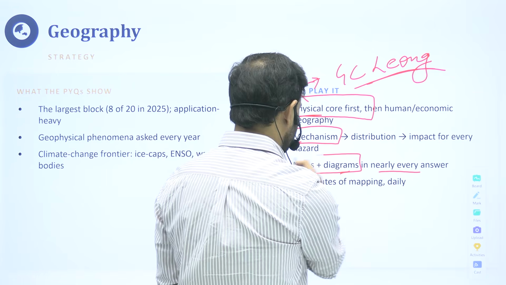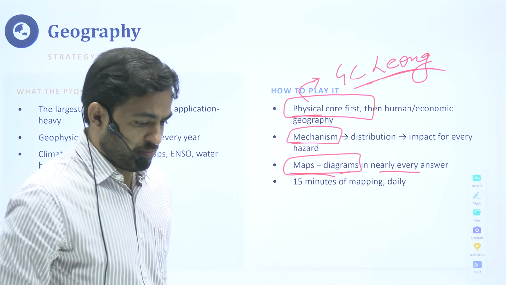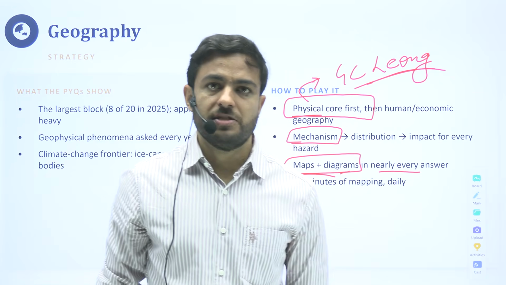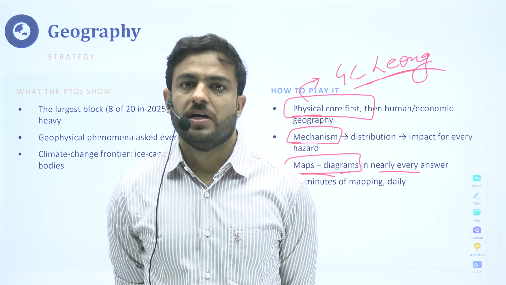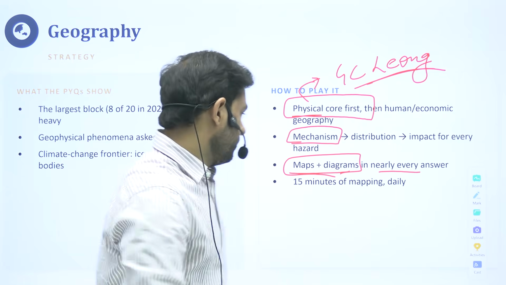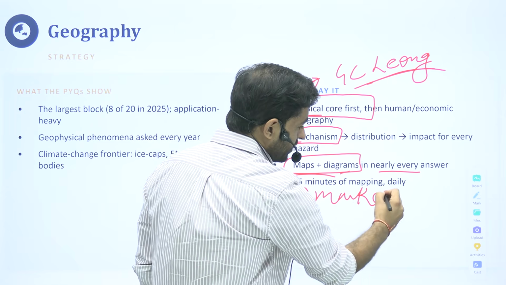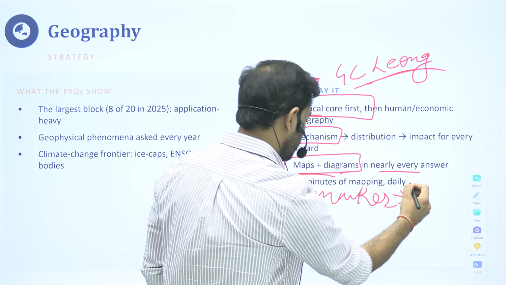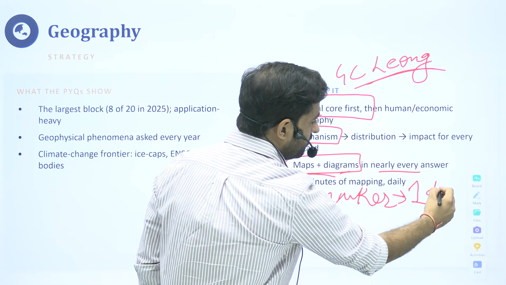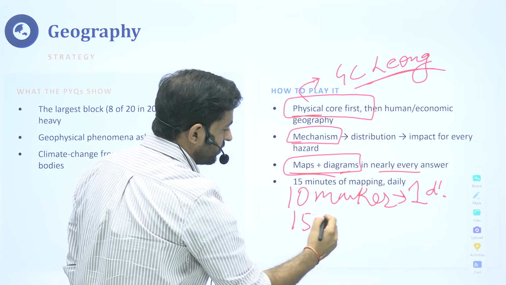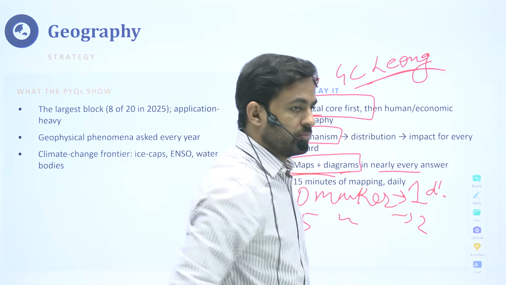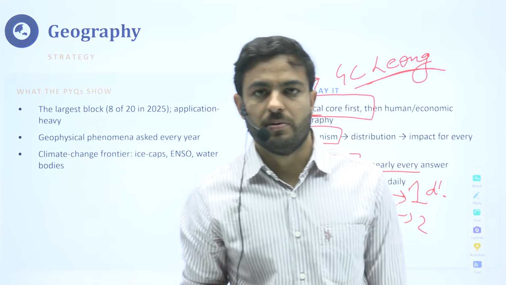Maps and diagrams in geography become very important. Try that you at least make one diagram in a 10 marker. Let me write it here. For a 10 marker, at least one diagram, though you can make 2 diagrams as well. For a 15 marker, please try to make at least 2 diagrams so that the answer looks presentable.